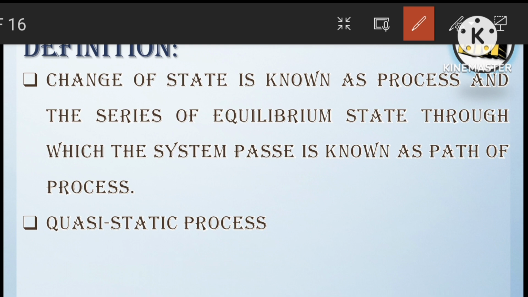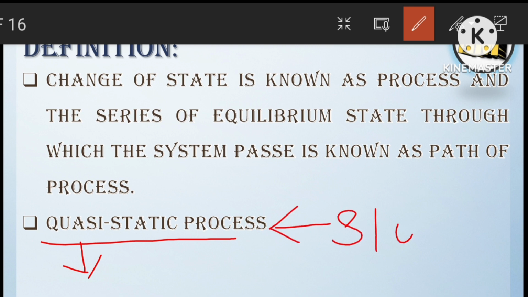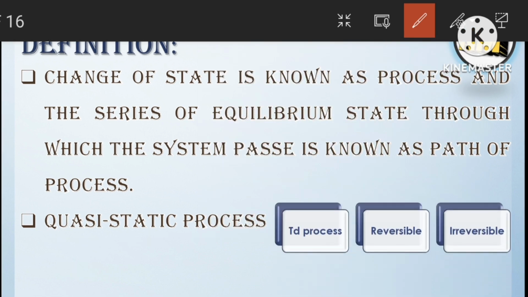And next one is quasi-static process. Quasi means almost. The word quasi-static means almost a static process. Understood? Quasi-static means almost a static process. This quasi-static process, we can say, is an infinitely slow process. Next, coming to the thermodynamic process.